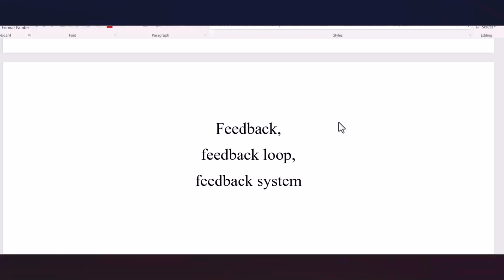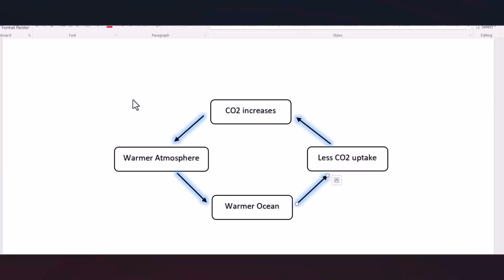And this feedback loop can be positive or negative. For instance, here we see a feedback loop, and if we begin from carbon dioxide increases counterclockwise, we will have warmer atmosphere, then warmer ocean, which leads to less carbon dioxide uptake.